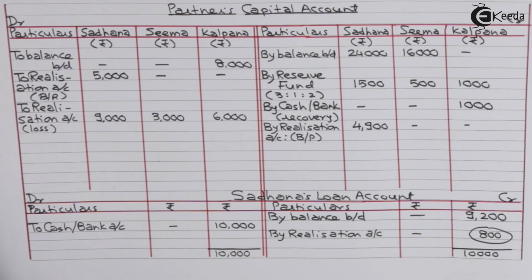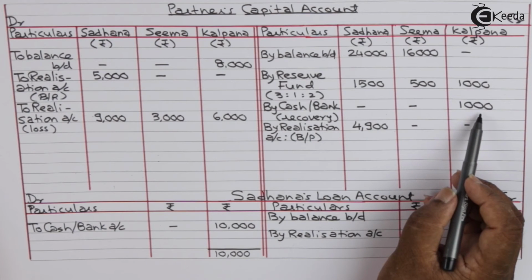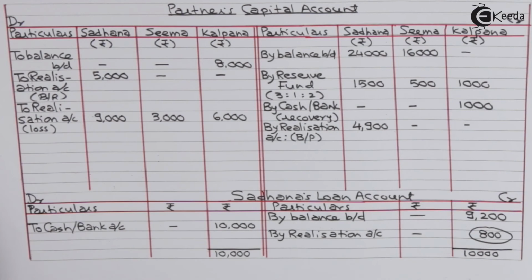As per the information given in the question, we should first record amount received from the private estate of insolvent partner. In this question, that amount was given at the beginning of adjustments, rupees 1000 received. That we have credited here to Kalpana's capital account. So that step is over. Now we are required to find out deficiency of her capital account.